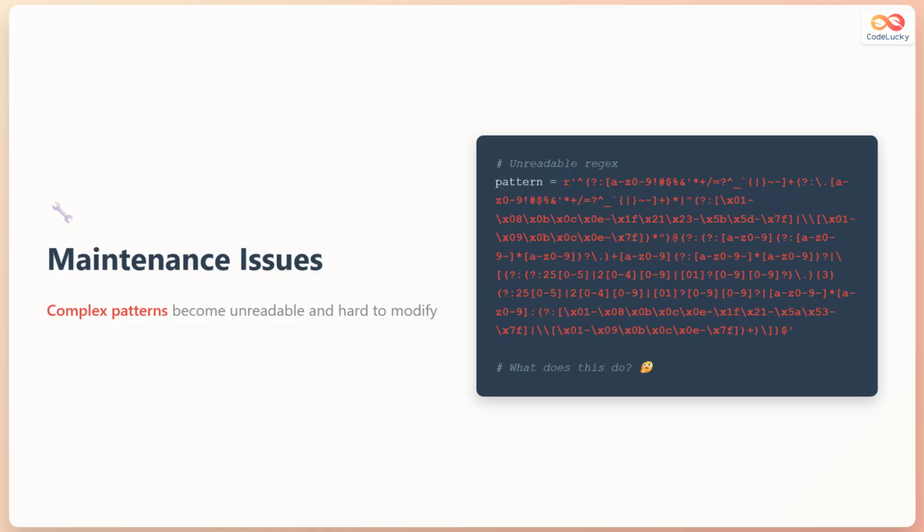Complex regular expressions can become unreadable and difficult to maintain over time. As the pattern grows in complexity, it becomes challenging to understand its purpose and modify it without introducing errors. This can lead to maintenance headaches and increased risk of breaking existing functionality. So, it is important to keep regular expressions simple and well documented, or consider alternative approaches for complex parsing tasks. As you can see on the right, there is an unreadable regular expression which is used for email validation.